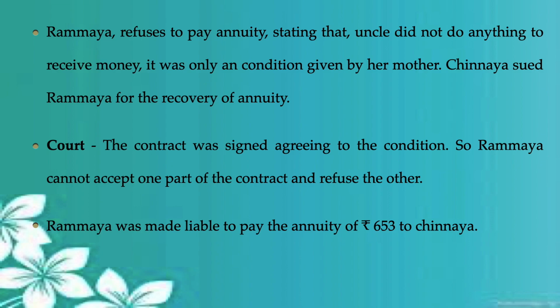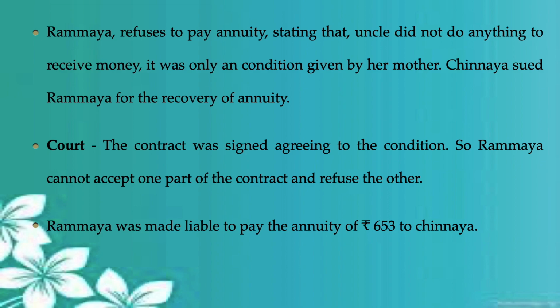But Chinnaya still filed a case against Rammaya, because she agreed on the legal papers to pay him, but she is not paying the amount. So he filed a case in the court of law. Let's see what the court says. The contract was signed agreeing to the condition. Remember, when she signed the contract, the mother had told her that only if you agree to pay will I transfer you the property. So Rammaya cannot accept one part of the contract and refuse the other. Rammaya was made liable to pay the annuity of rupees 653 to Chinnaya.